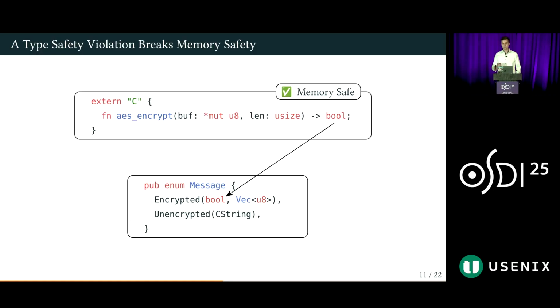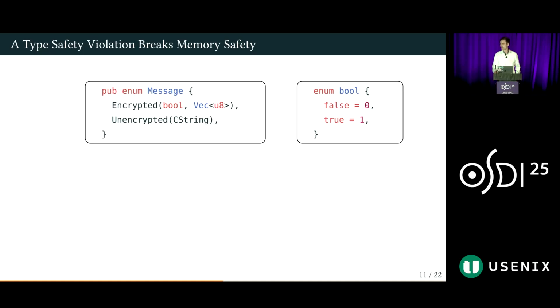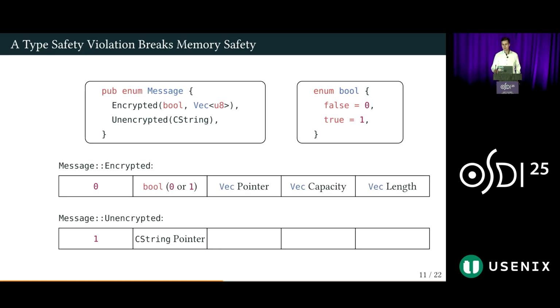Unfortunately, even such a simple and commonplace operation can be risky in the presence of foreign code. This is because of a clever optimization that Rust is able to perform called niche filling. When we look at the memory layout of the outer enum here, the Message enum, we expect it to have the following fields: a discriminant that indicates which variant is currently active, and then depending on that discriminant, for the encrypted case, either a Boolean and a vector, or for the unencrypted case, a C string pointer.